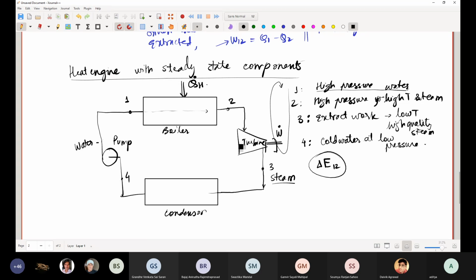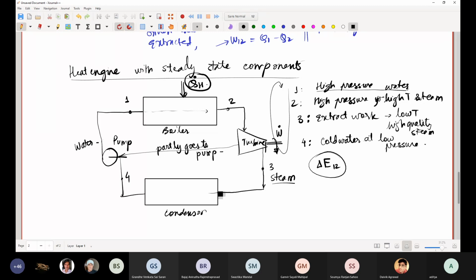Part of this W dot is fed to the pump, because the pump does not require a lot of power, and you will see in calculations why. And the rest of the work, you pass it to the alternator where you generate electricity and so on.